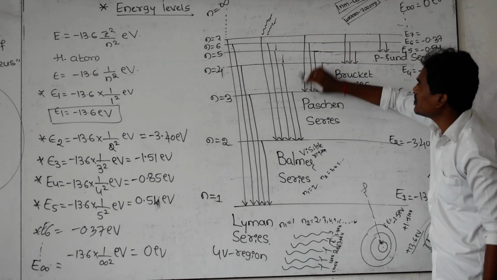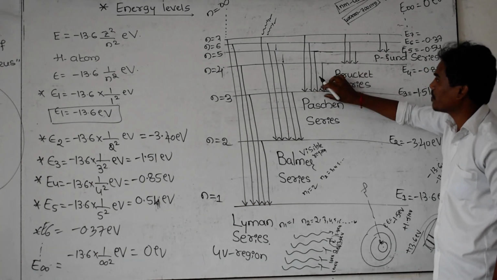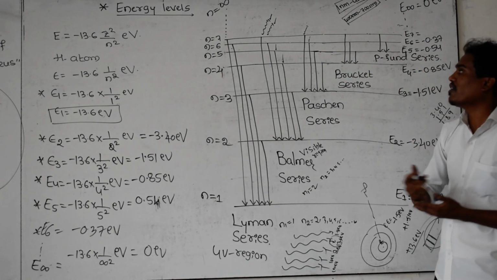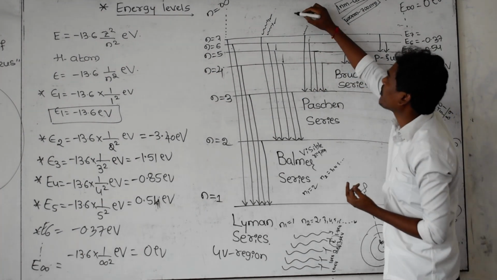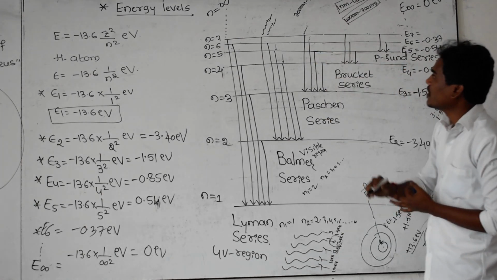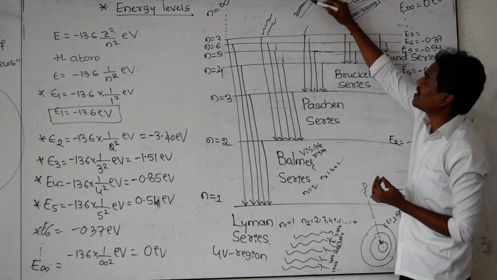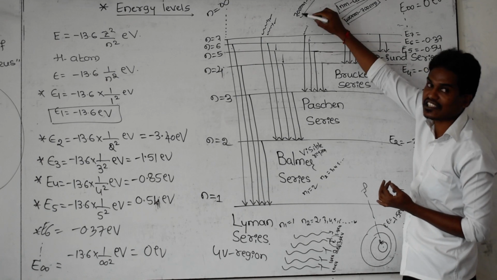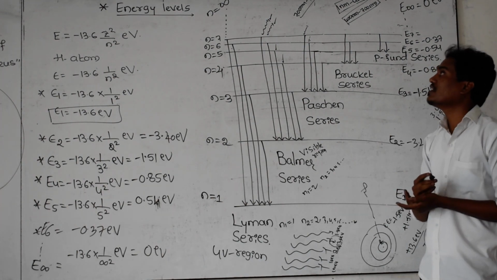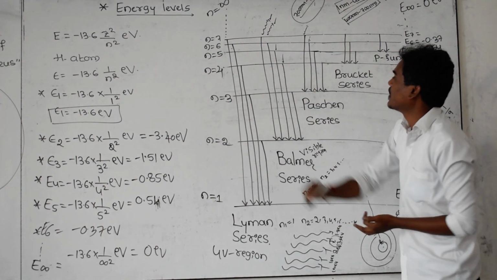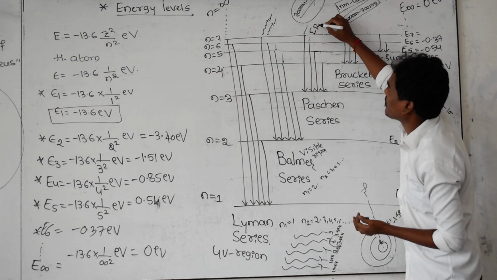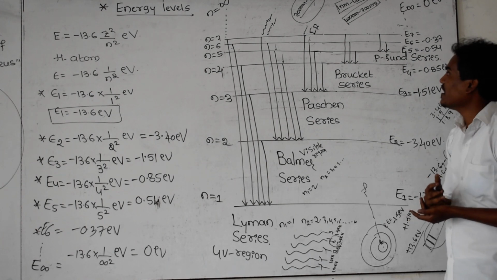Next, the Paschen series is there. Transition from 7 to 3, 6 to 3, 5 to 3, 4 to 3, and it is emitting radiation. If you want to calculate the wavelength of each and every spectral line, you get the answer in between 700 nanometer to 1 millimeter. What is the range of this one? That is infrared radiation. That's why the Paschen series belongs to the IR region, which means the infrared region.